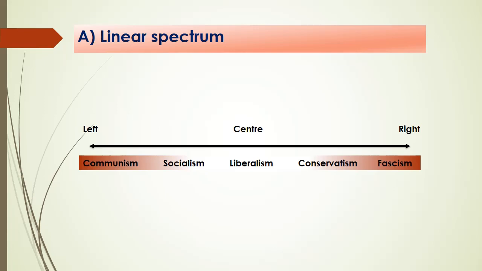Between communism and liberalism there is socialism, and between liberalism and fascism there is conservatism. So why is there socialism in between communism and liberalism? Because liberalism talks about party politics and liberalism talks about the state. To some extent the state would regulate activities, but socialism talks about control of the proletariat class, the working class, but still the state will be there, and that state would be governed only by the proletariat class or working class.